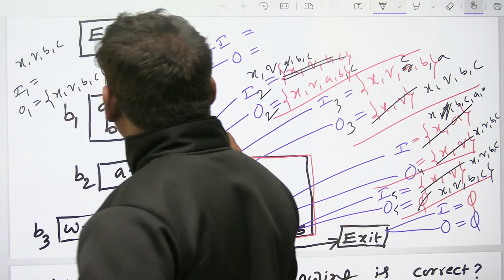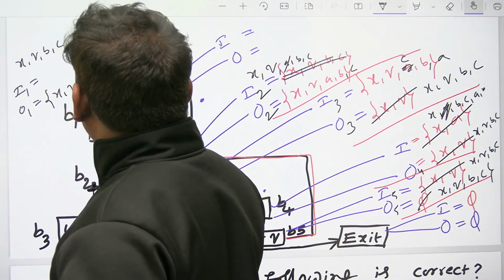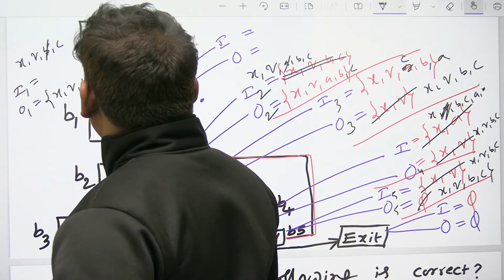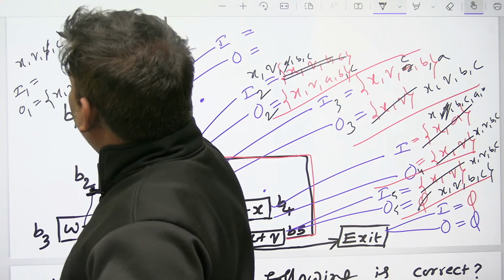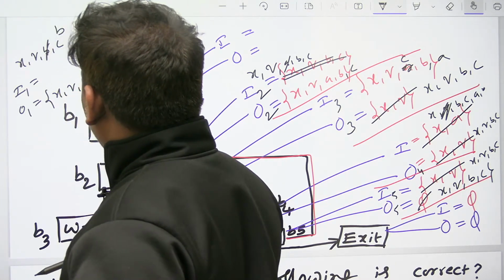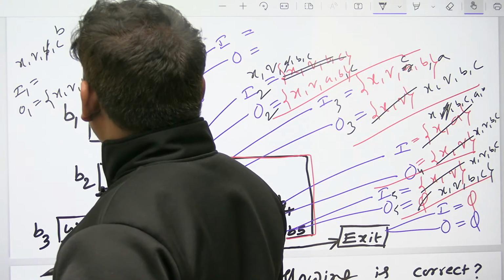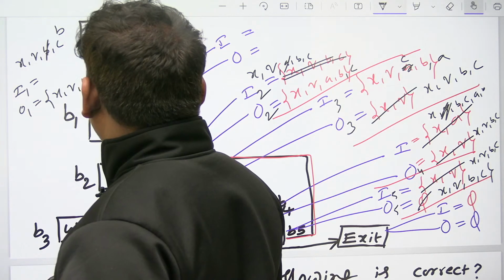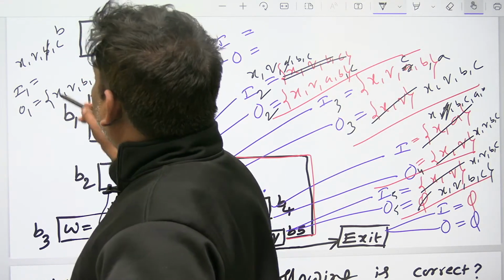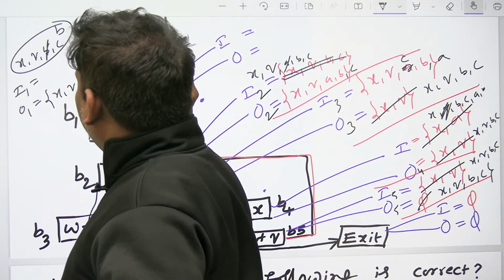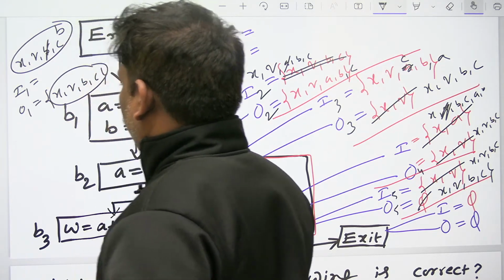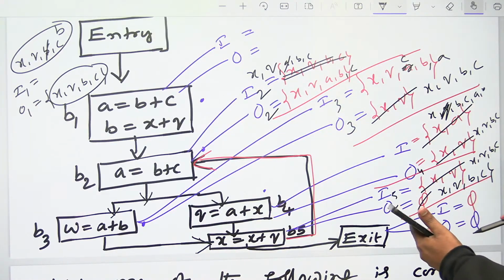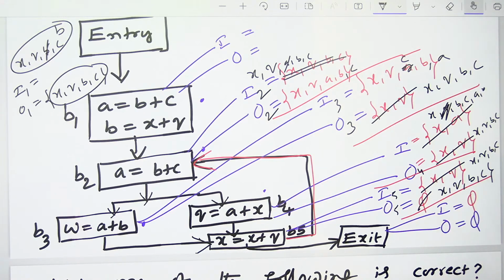minus AB. So B cancel. Union BC. Union BC. And XQ also. Yeah, I think XQBC is in, XQBC is out. So this is, I think many people done. In B2 there is a cycle. Yeah, that is the reason I done 2 times.